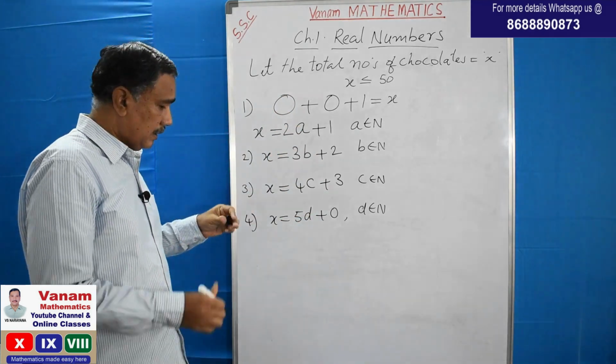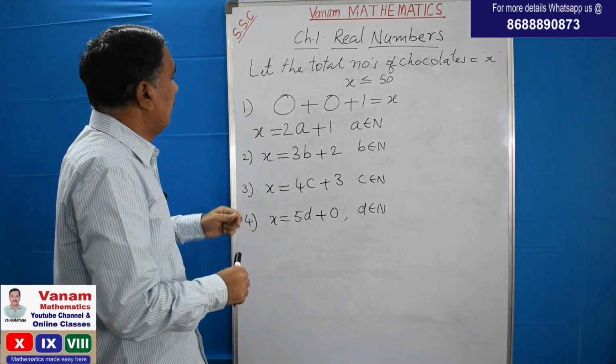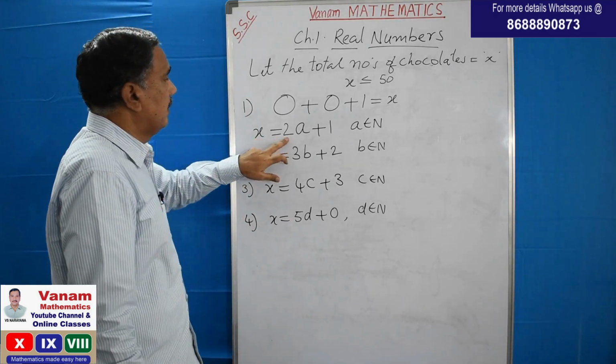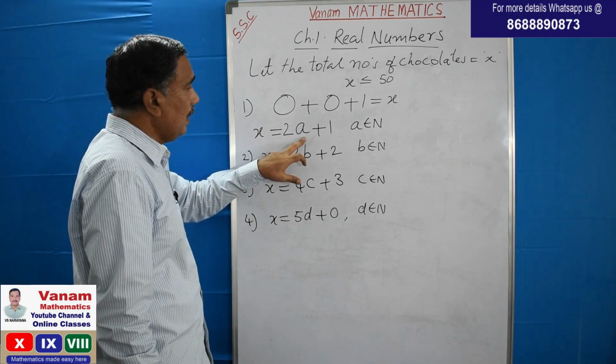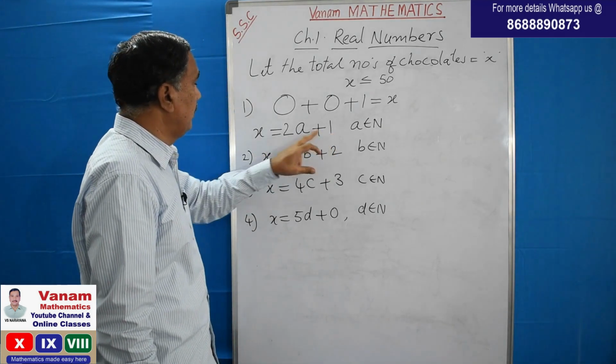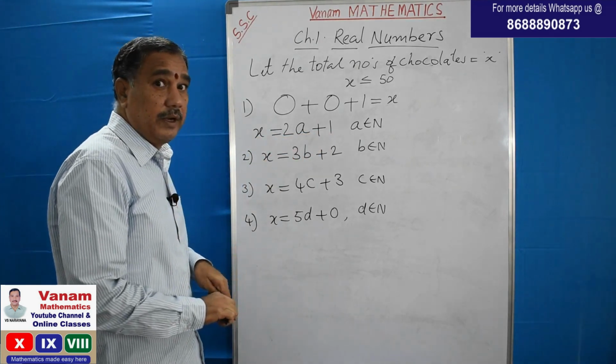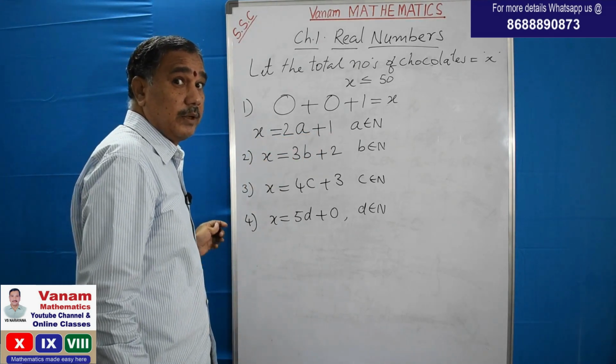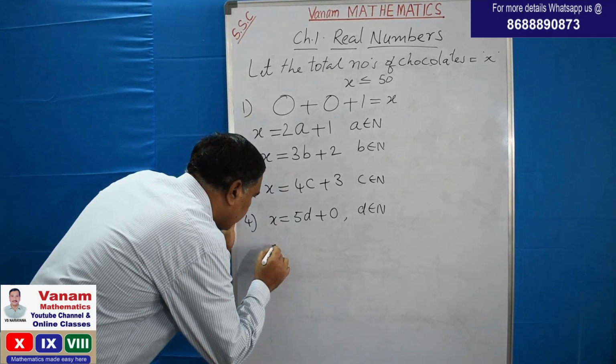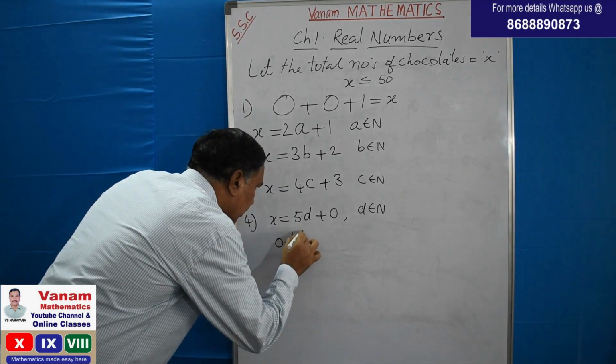Now come to the analysis. It is given that these were divided into 2 groups and 1 chocolate is left over. That means the total number x is divided by 2 and 1 is left. 1 left over means it is an odd number. So the total number of chocolates is an odd number. Why?